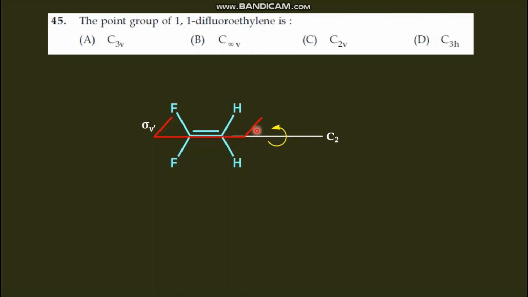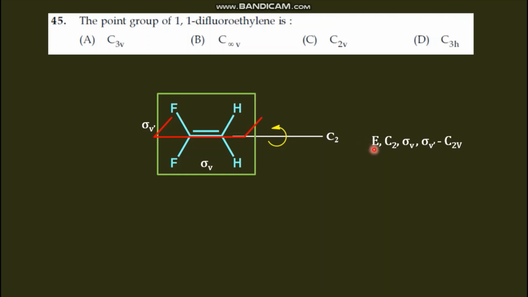This is sigma v. Since it is sp2, the compound is planar, so the plane of the molecule is taken as sigma v dash. The symmetry elements are E, the identity, C2, sigma v, and sigma v dash. This corresponds to point group C2v. So the answer is option C, C2v.